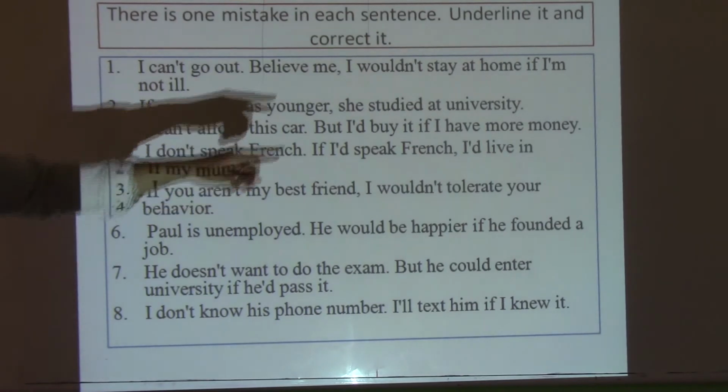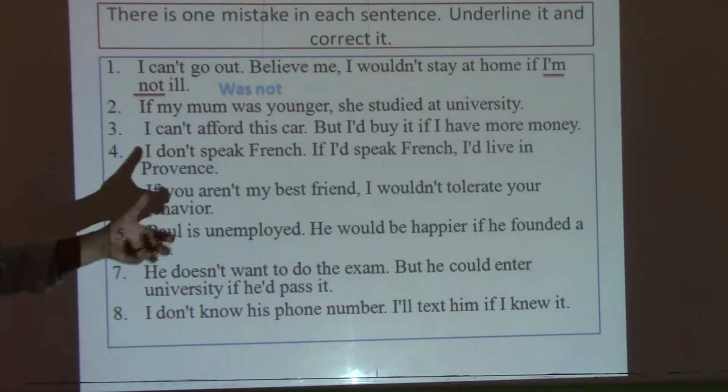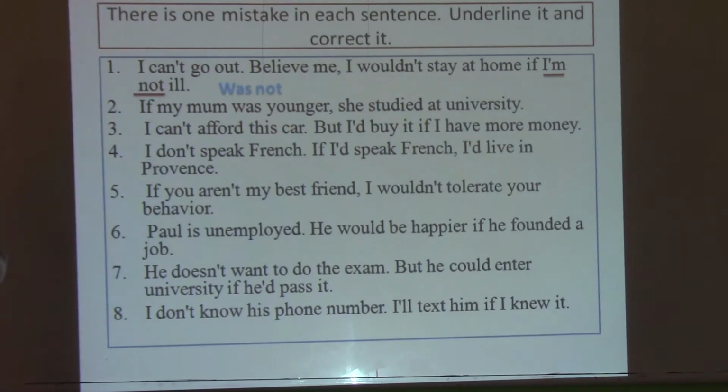So the mistake is here, okay? We don't say I'm not, because I'm not is present. So what should we say? We should say if I was not, okay? So this is the idea here. So try, please, to pause the video and do the other exercises. The other sentences, okay? So let's start here.